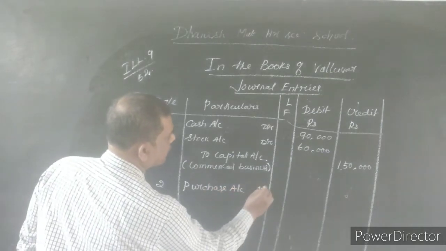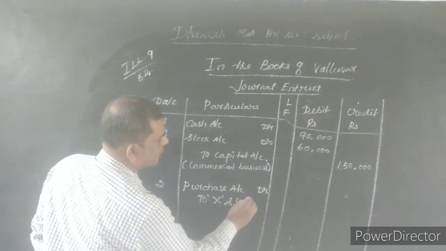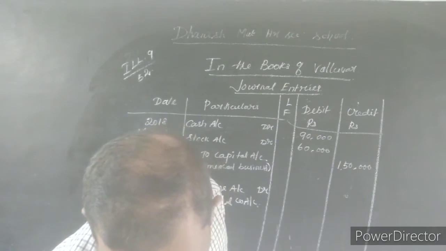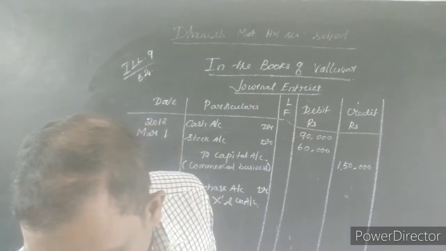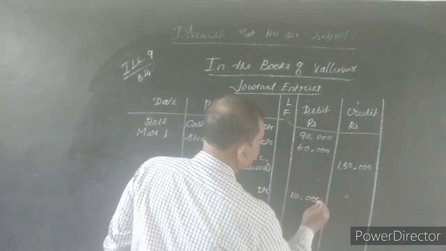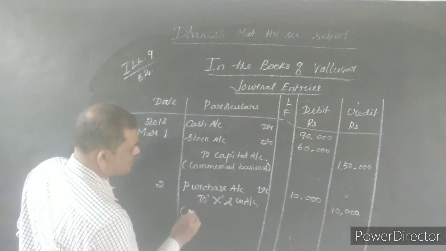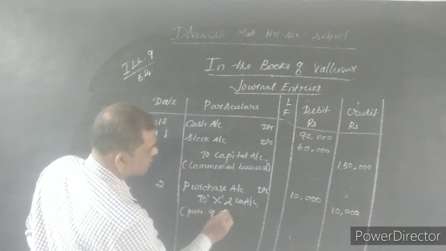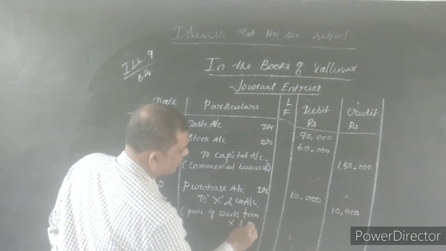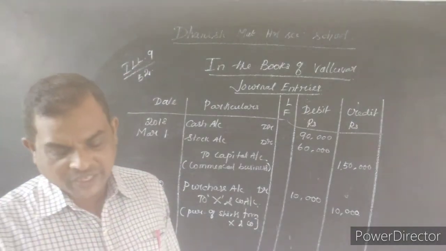How much did he purchase? 20 shirts, amount 10,000 rupees. Debit 10,000, credit 10,000. Narration is purchase of shirts from X and Company. Okay, these are the journal entries.